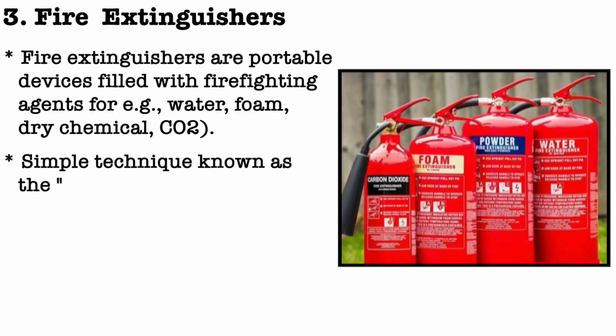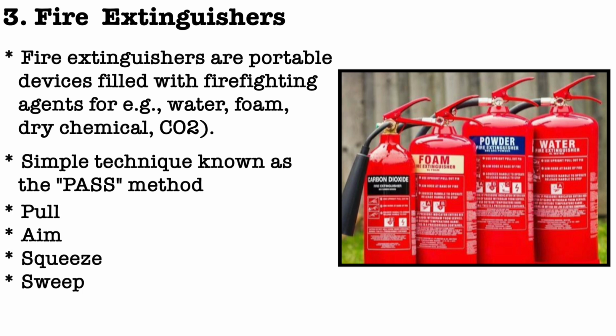Operating a fire extinguisher effectively requires following a simple technique known as the PASS method, which stands for pull, aim, squeeze and sweep. Here is how to use a fire extinguisher properly.